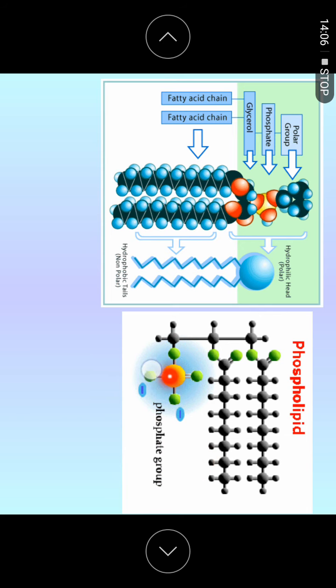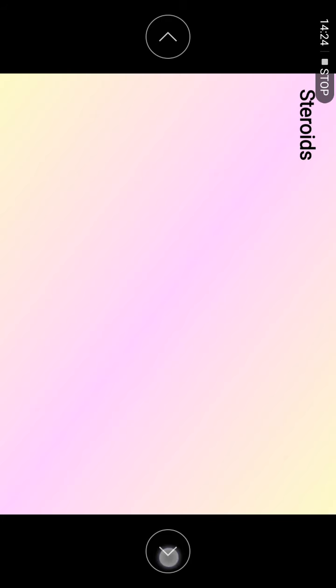So from here they will rearrange themselves into this form. You can see the polar head, and then the non-polar tail, which is made of the fatty acid. The glycerol is over here. Molecules can move, to suit their properties.